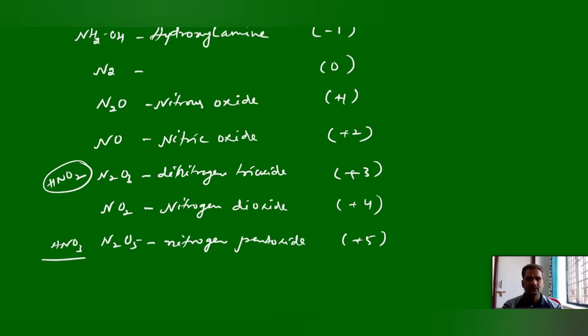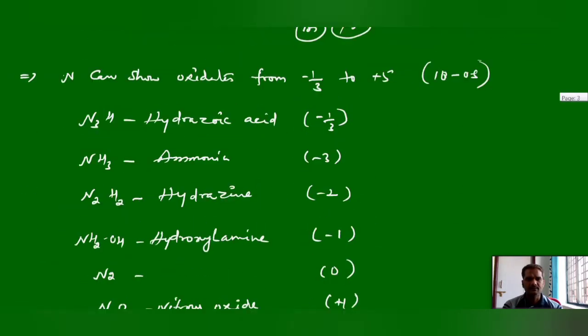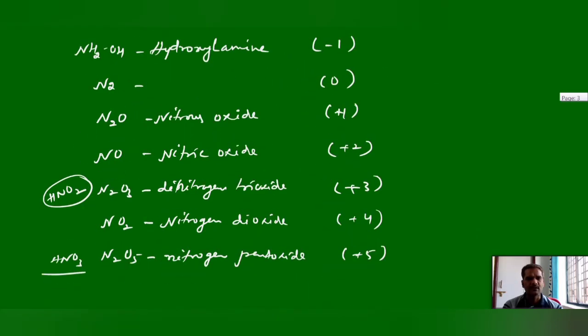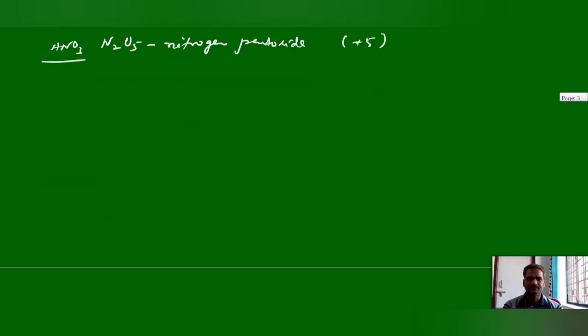These are the oxidation states of nitrogen, almost from -1/3, -3, -2, -1, 0, almost 10 different types of oxidation states. That is the nitrogen. In the remaining elements, phosphorus can most commonly show -3, 0, +3 and +5. Antimony again can show -3, 0, +3 and +5. Arsenic also. Bismuth, there is no -3 oxidation state. You can see 0, +3 in more cases, and +5 again very rare.